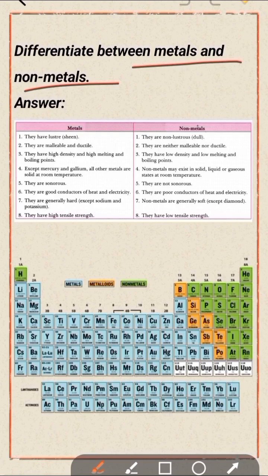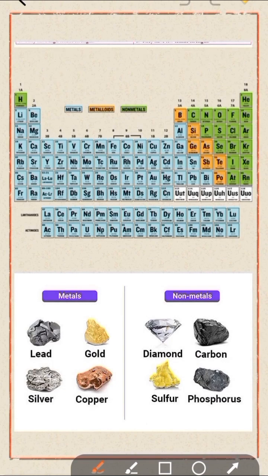Metals are generally hard, exceptions being sodium and potassium, but non-metals are generally soft, exception diamond. Metals have high tensile strength, but non-metals have low tensile strength. Blue denotes metals and green denotes non-metals. Examples of metals: lead, gold, silver, copper. Non-metal examples: diamond, carbon, sulfur.